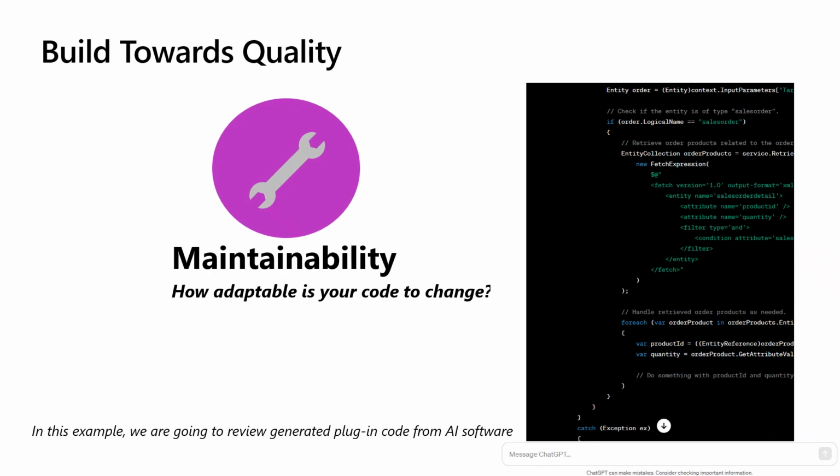All right, so one good quality attribute of software is maintainability. What is that? It's how adaptable your code is to change. I did an example here that we're going to go through after the slide, where we're going to review code that was generated from ChatGPT that works with sales orders. We're going to talk through how adaptable your code is to change.